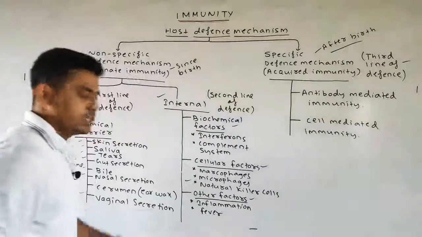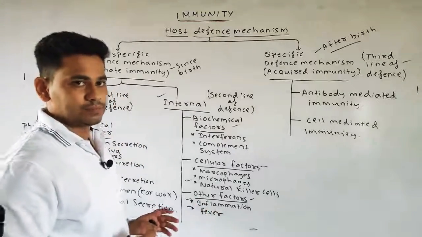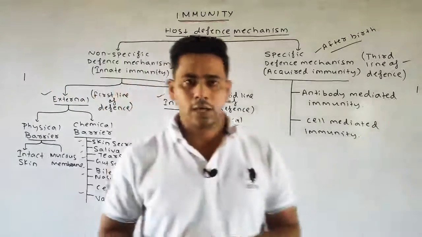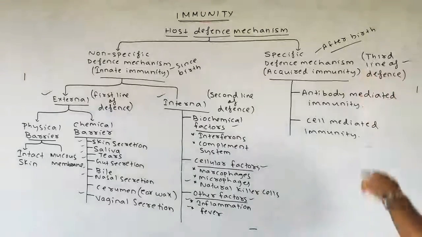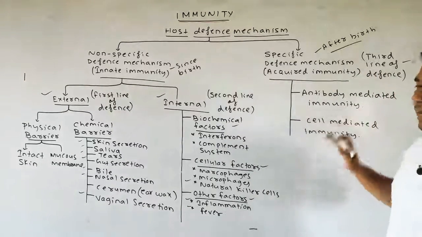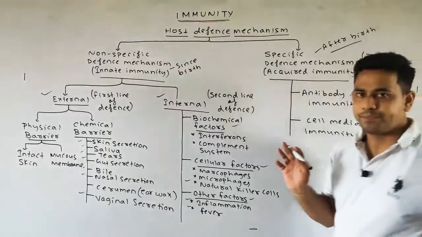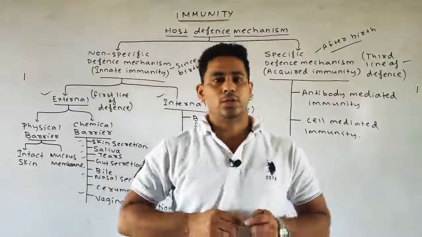Whereas the other factor is divided into 2 types: inflammation and fever. Further, the acquired immunity is divided into broadly 2 types: antibody mediated immunity and cell mediated immunity. Okay, so this is about your division.